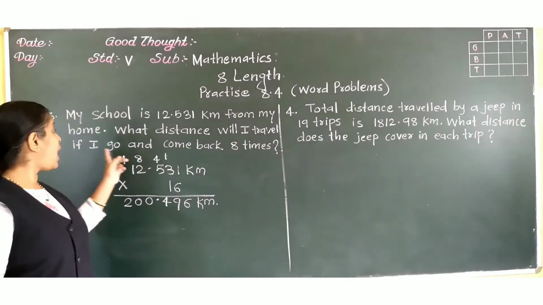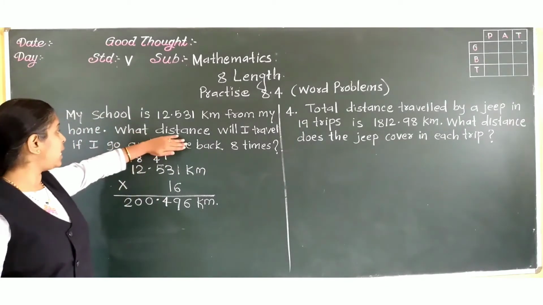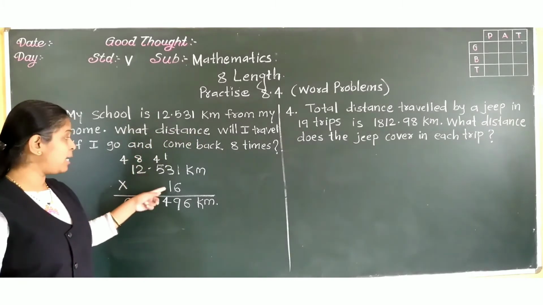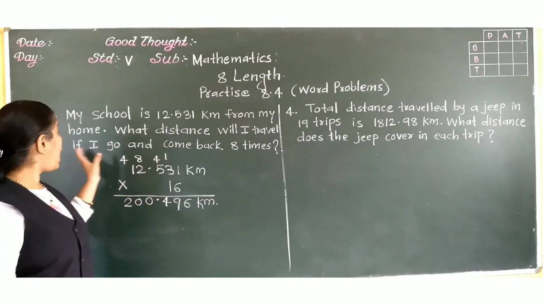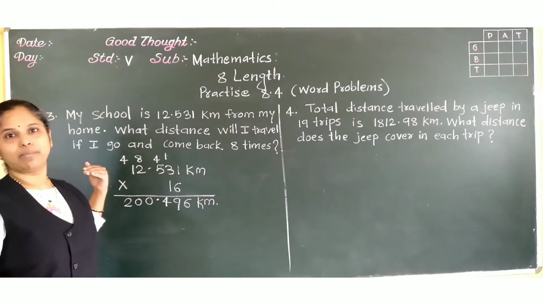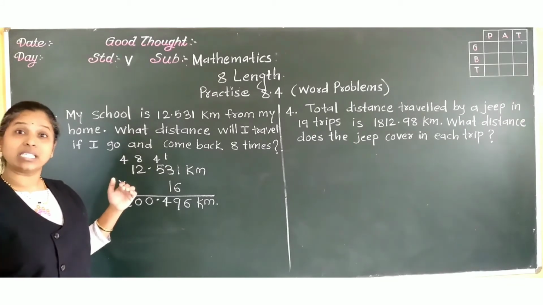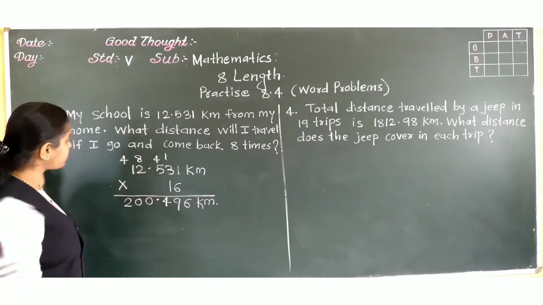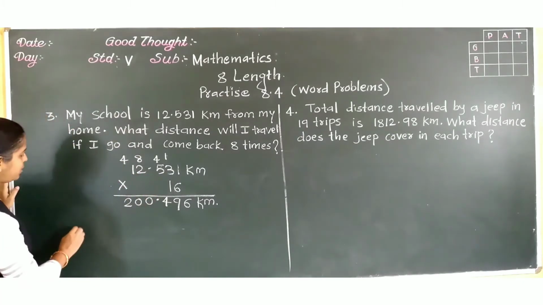Students, see here. It is written, I go. Only if it is like that, I go 8 times, then you can multiply it by 8. But here I go and come back 8 times. That means 8 plus 8, 16 times we have to multiply. Followed? So what distance will I travel?